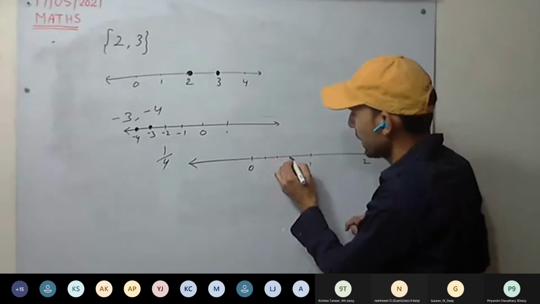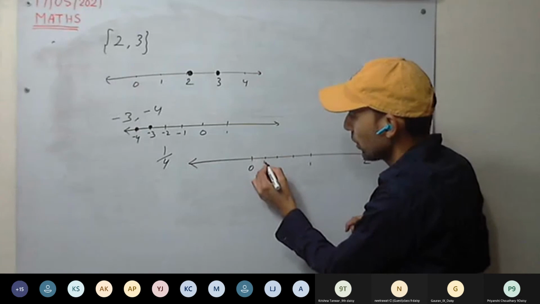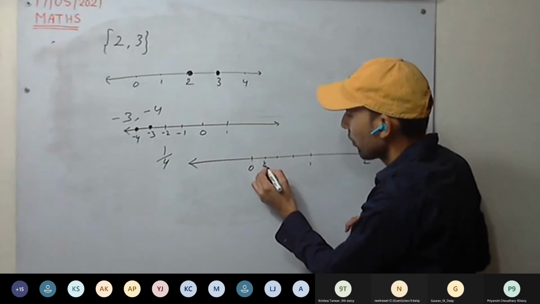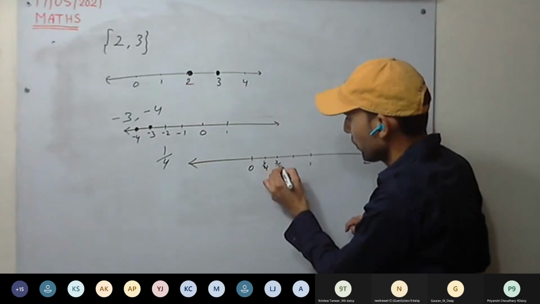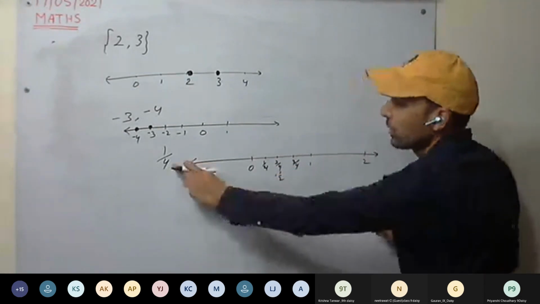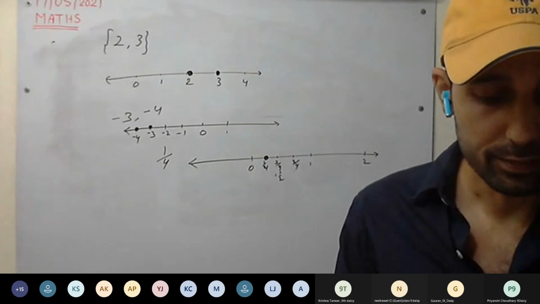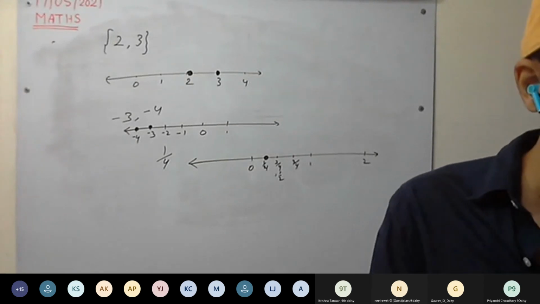First division, second, first, second, third, fourth. It will be how much? 1/2, 1/4, 2/4, 3/4. This will be how much? 1/2. And we have to plot 1/4. We have plotted it. This is fine. This we all have done.